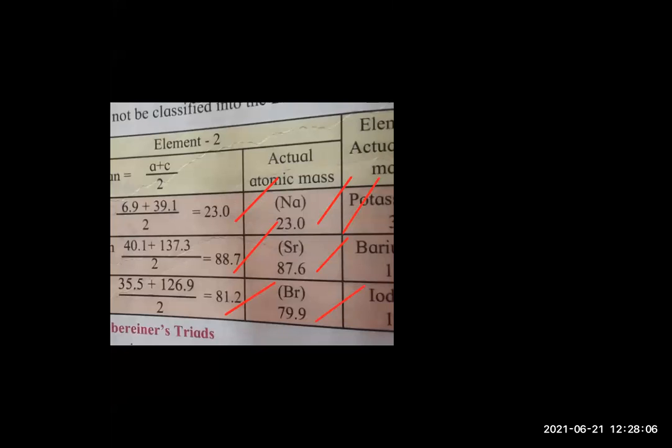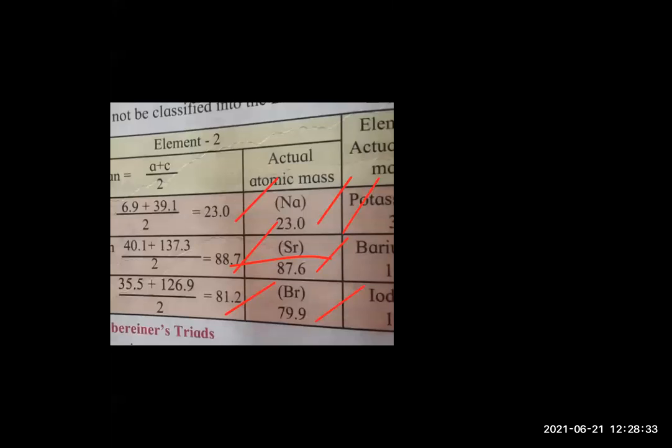So from this, what he found out is that in the triad, when he arranged the three elements in increasing order of atomic masses, the atomic mass of the middle element was approximately equal to the mean of the atomic masses of the other 2 elements. Yes or no?